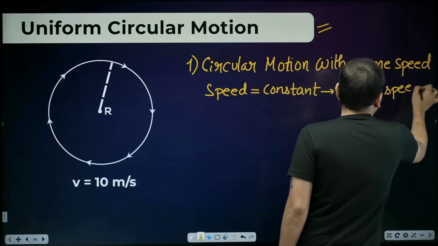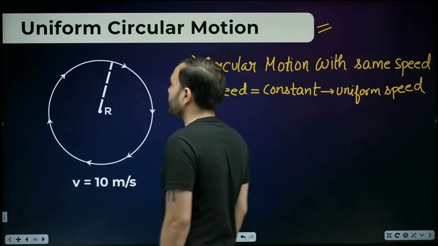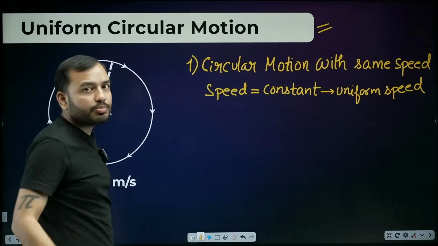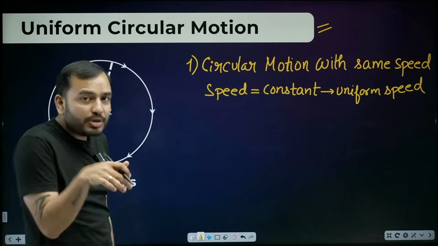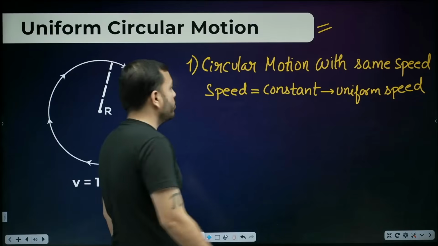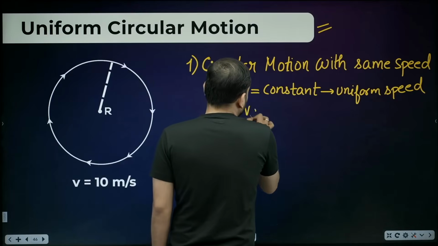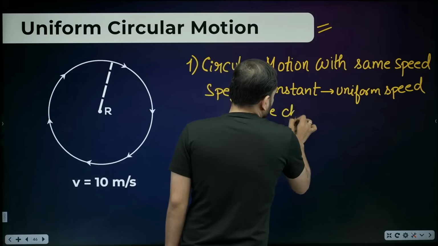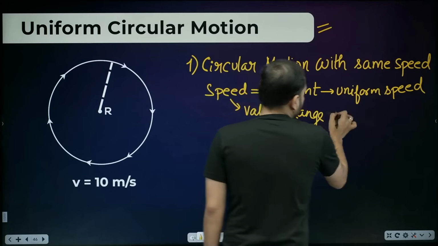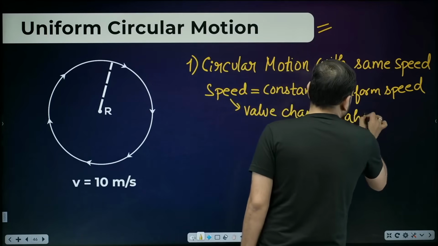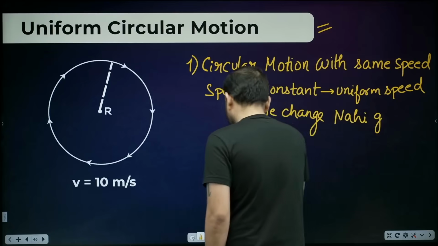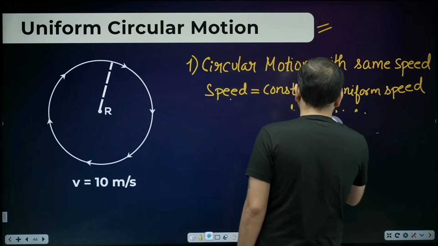The value of speed will not change. That's what is called uniform circular motion, in which the speed is uniform. The value of speed will not change. All right, understood? I won't write it more. You already got it.